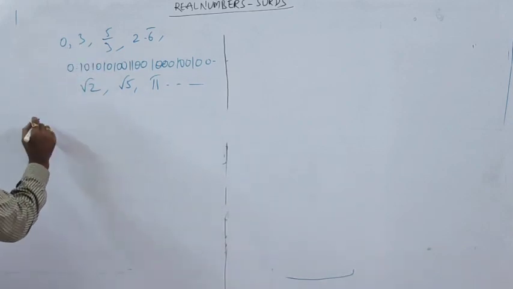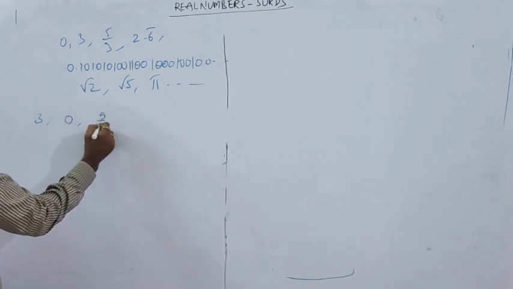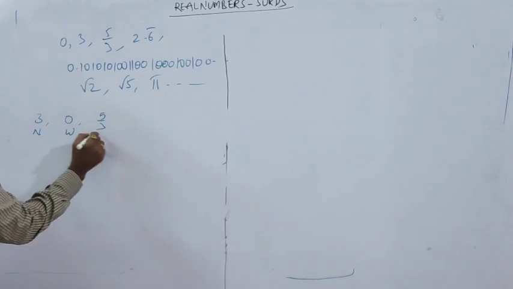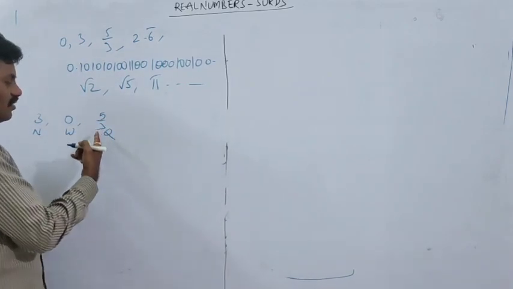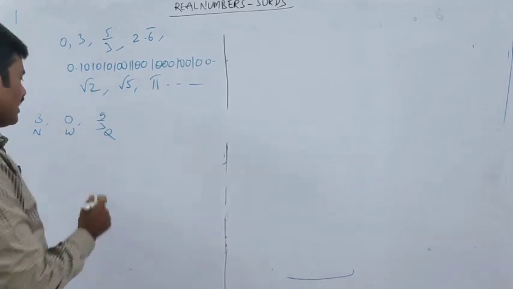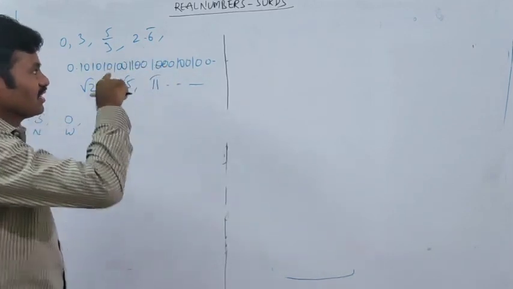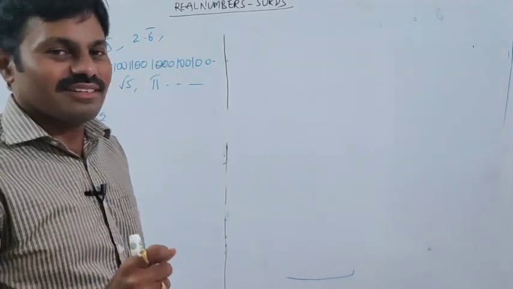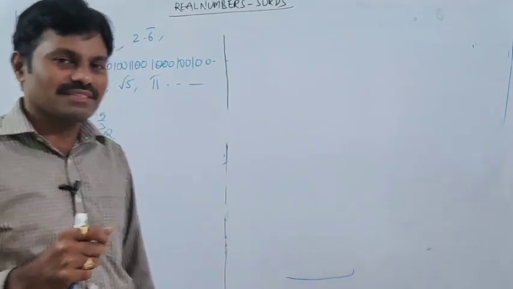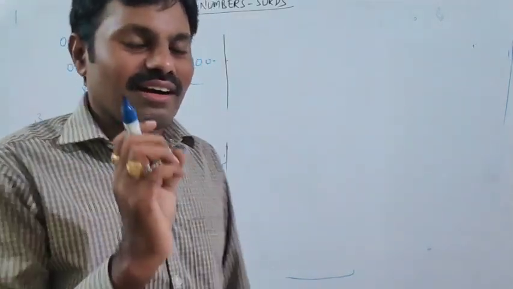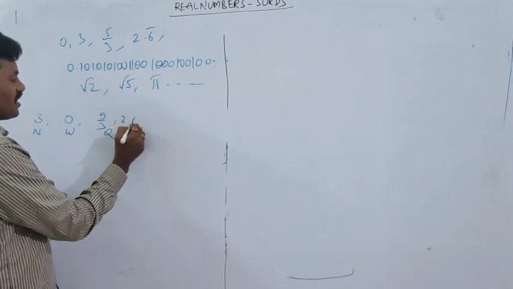Here 3 is called a natural number, 0 is called a whole number, and 5 by 3 is in the form of p by q, so it comes under rational numbers. Next, 2.6 bar is a non-terminating repeating decimal. Non-terminating repeating decimals are rational numbers, so it also comes under rational numbers.